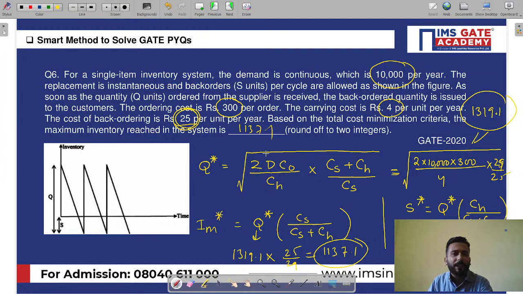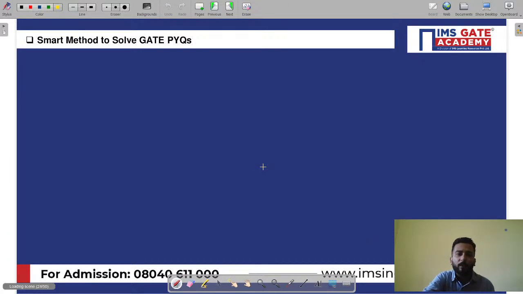So my dear friends, in inventory, you need to be thorough with all the formulas, and the chances are questions are going to come directly from the formula. But even if it doesn't come, you should be able to do it if you have the proper knowledge of how the formula is derived. Chalo. So without wasting any time, my dear friend, this was the inventory question, a very good question from GATE 2020.